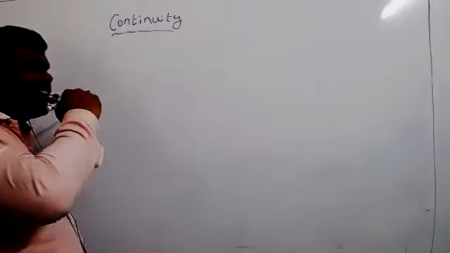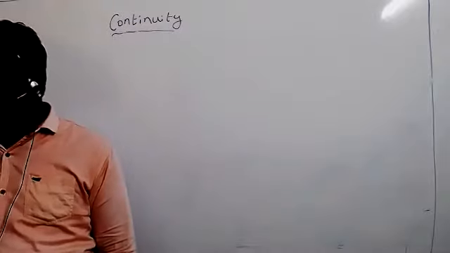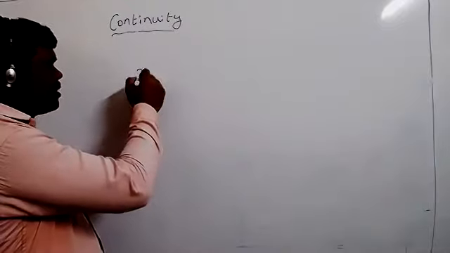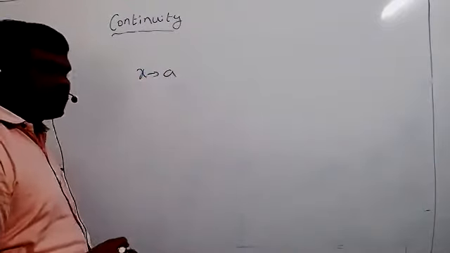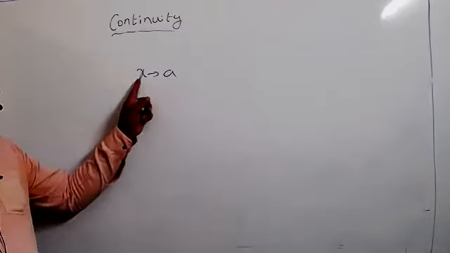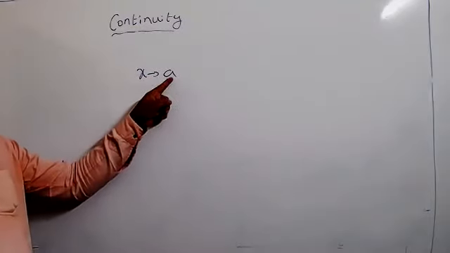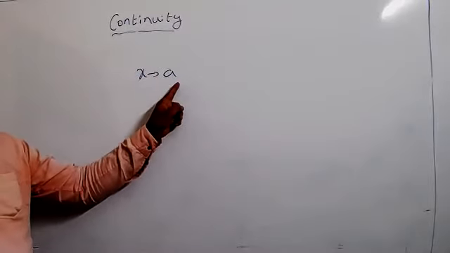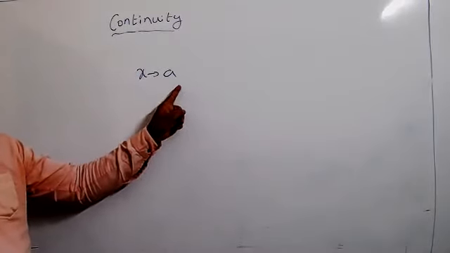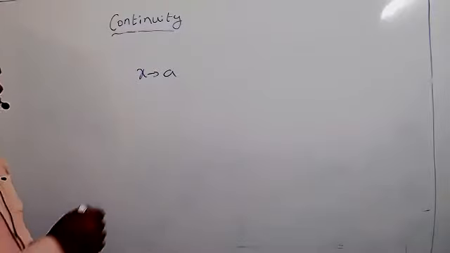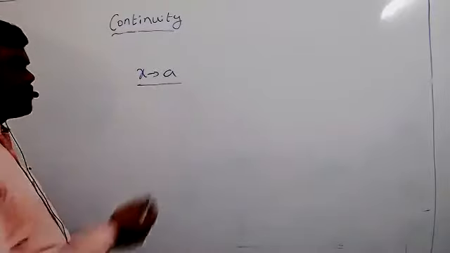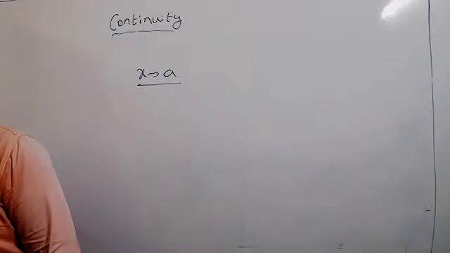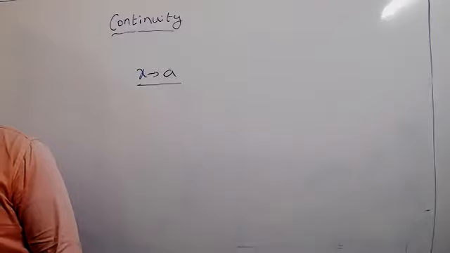That is correct. Suppose x tends to a: the value of x is not a, it is nearer to a, the nearest to a, and we call that x tends to a. This is a very basic concept to you, already discussed last year.